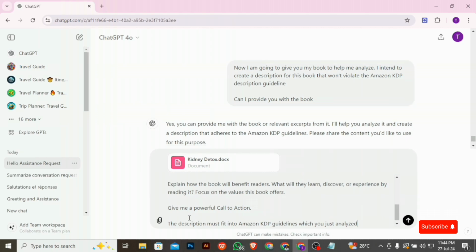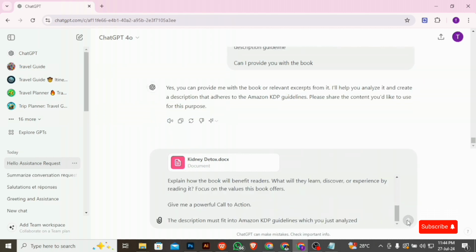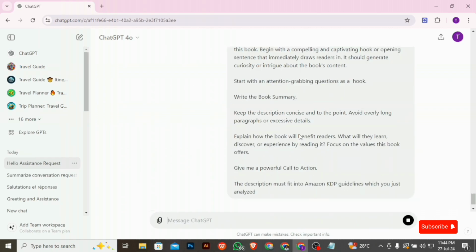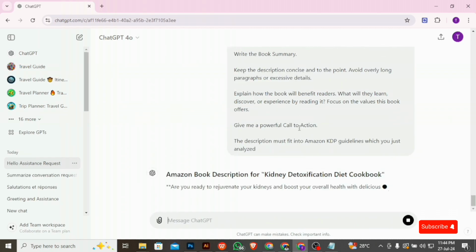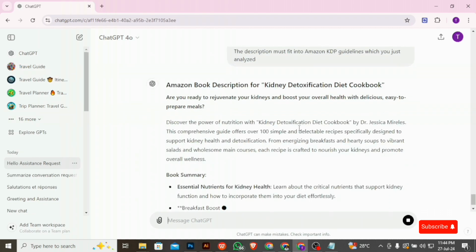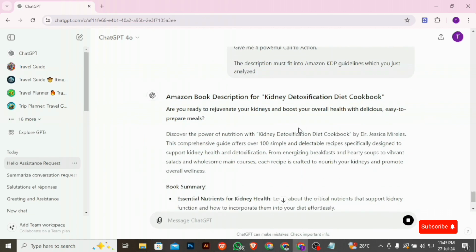Then I'm going to paste it beneath it. So after doing that, I'm going to send it, and then ChatGPT is going to analyze the book and then come up with a description that will fit into Amazon KDP's guideline. Are you seeing it now? It's going to analyze my book and then craft a description for me.